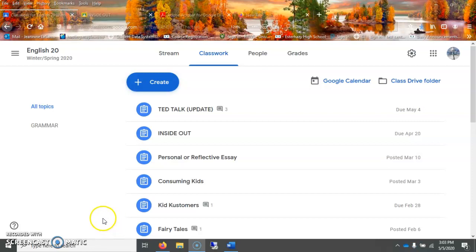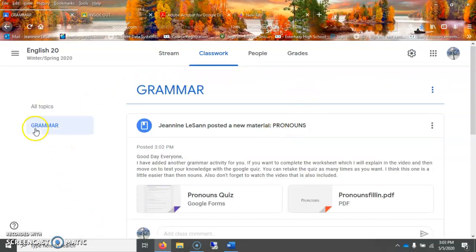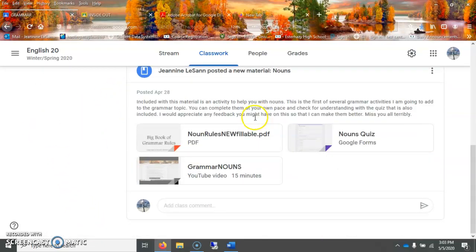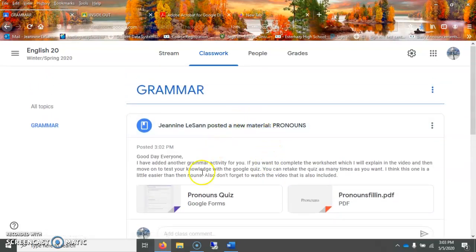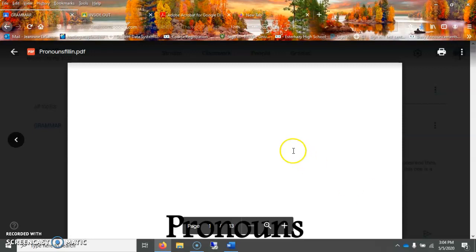All right. Hello, everybody. So this is our second grammar activity, which is pronouns. So let's just go into the grammar section. And again, nouns was here, pronouns here, and we're just going to get right to it because we need to do this in 15 minutes or less.